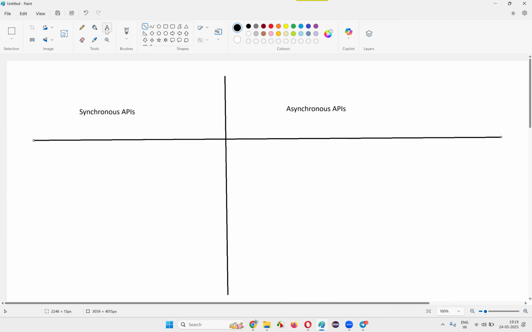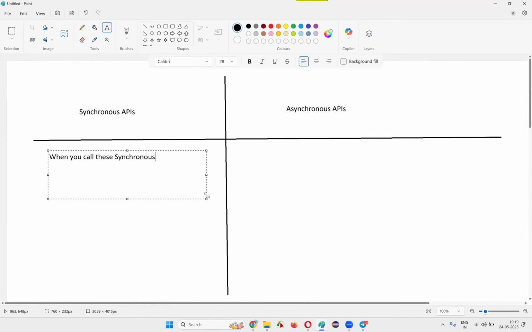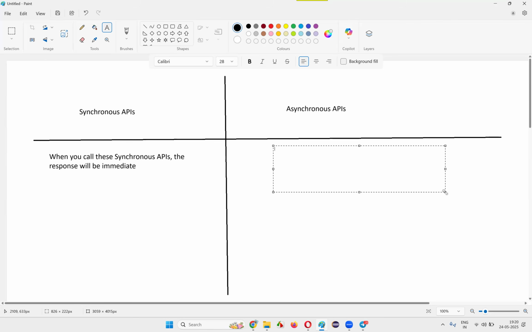What are synchronous APIs, guys? When you call synchronous APIs, the response will be immediate. You will get the response immediately. Those are called synchronous APIs. What are asynchronous APIs?